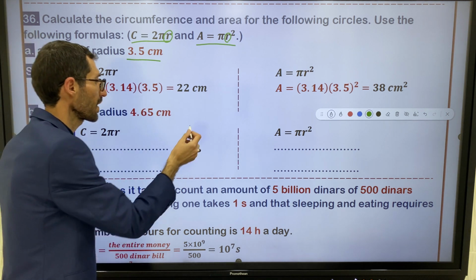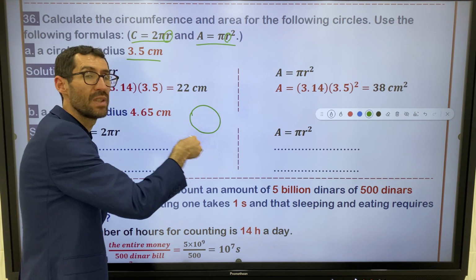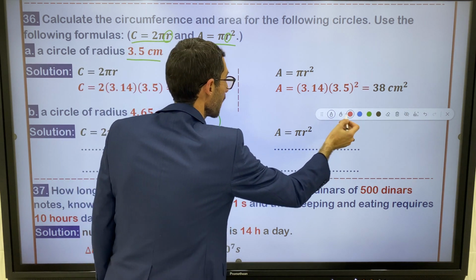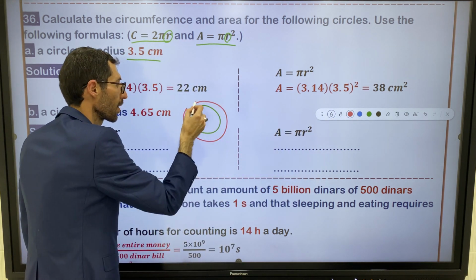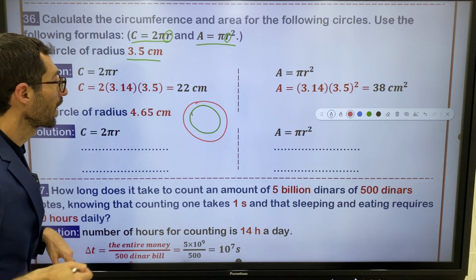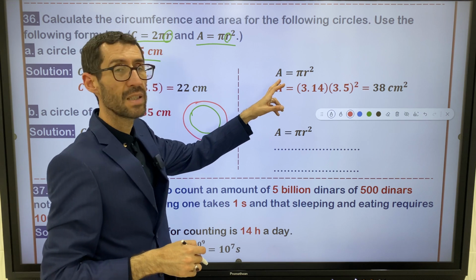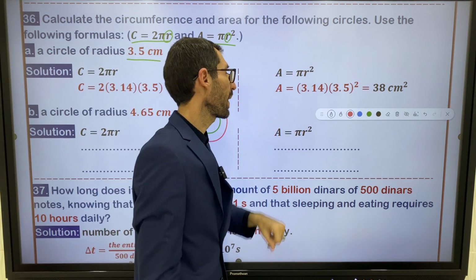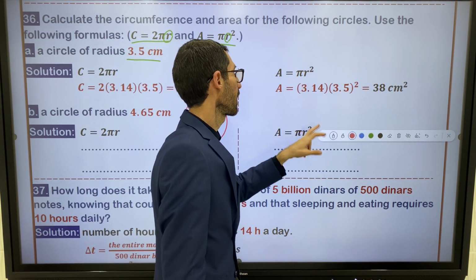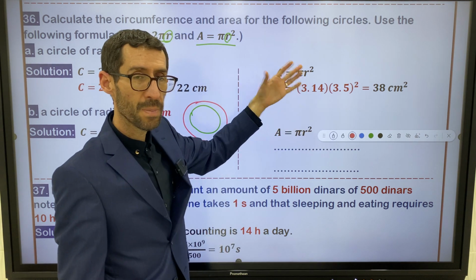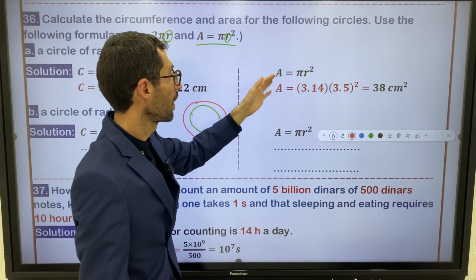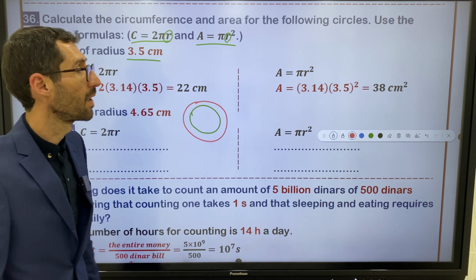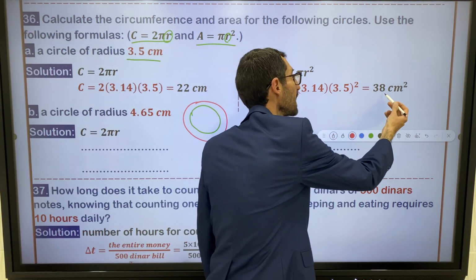And you know what circumference is? Circumference means the surrounding of a circle. The outer part of the circle is the circumference, right? What do you say about the area, pi r squared? This is the rule of the area of a circle. Area is equal to pi, and I told you, pi is a constant number, 3.14 multiplied by r, 3.5 squared. The answer is 38 centimeters squared.